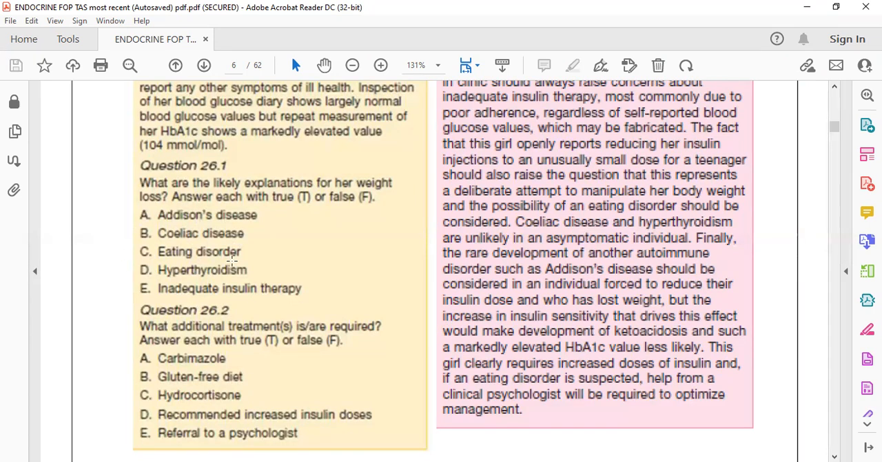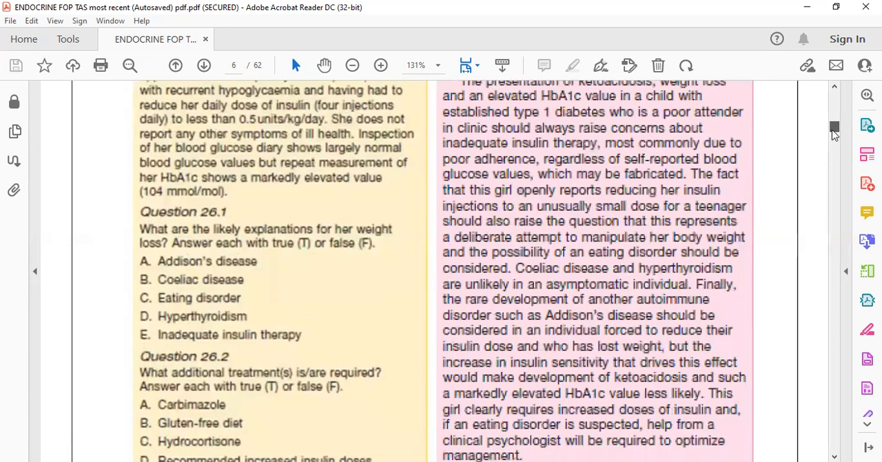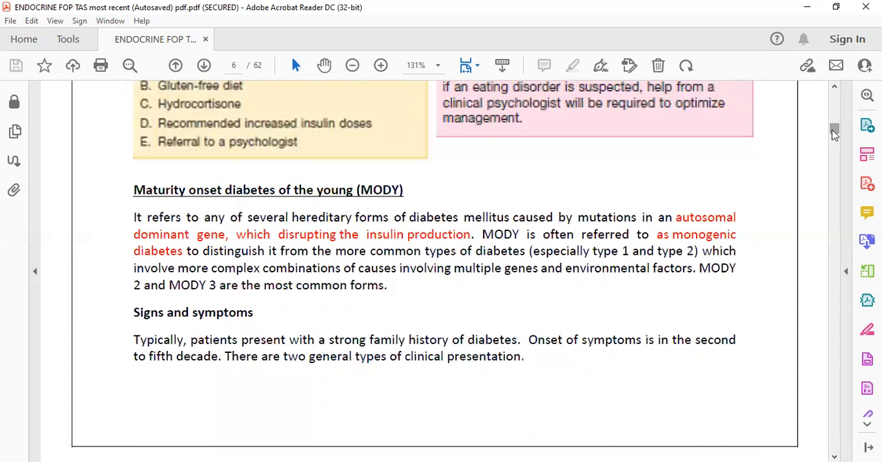Here they do not give you any features on investigation for Addison's, celiac, or hyperthyroidism. So for this condition, what you can advise is you have to recommend an increased insulin dose, although the patient complains of hypoglycemia. And for the eating disorder, you have to refer to the psychologist. These two things you have to do. So these are the conditions which can happen in pediatric age group people with diabetes mellitus.